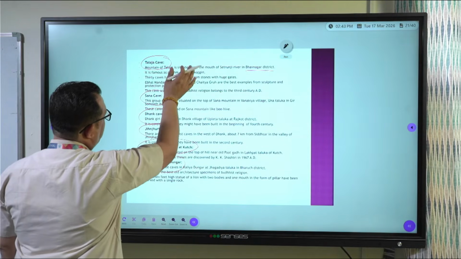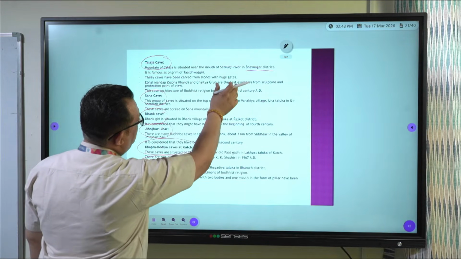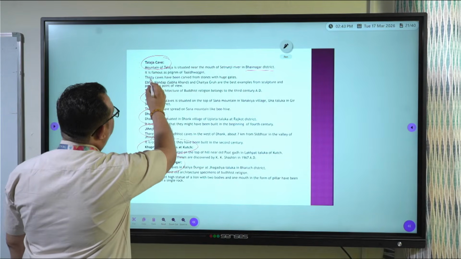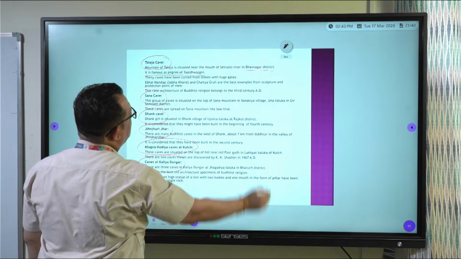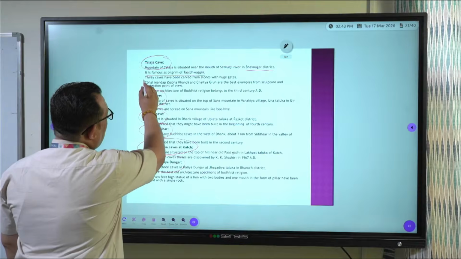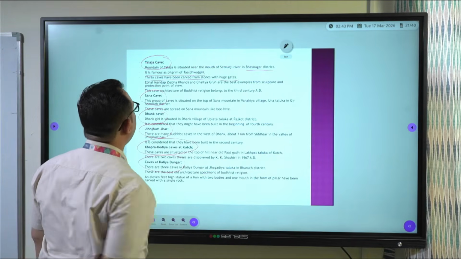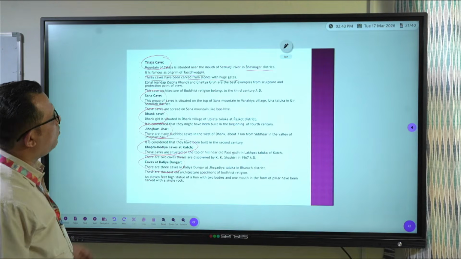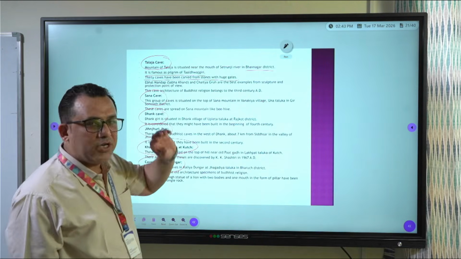Now, what is this place famous for? It is near the Shetrunji river, Bhavnagar district, and it is also famous for the pilgrimage of Taradwajgiri. Now, 30 caves have been carved from stones with huge gates. So you will find 30 caves in Talaja. Now, what are the attractions over here?